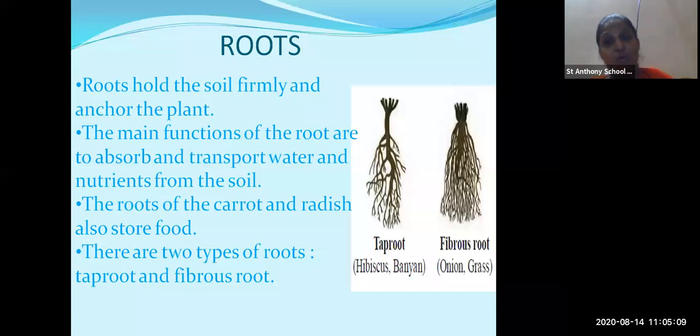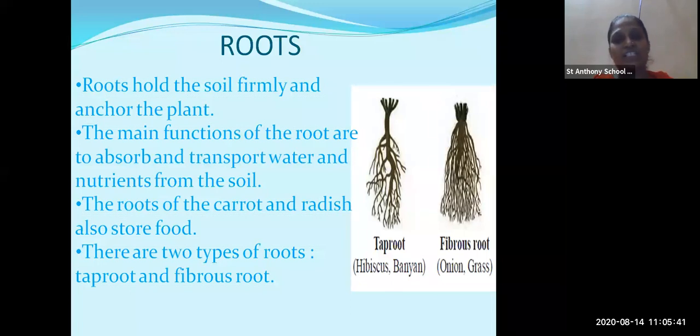Now you can see fibrous root. What is the difference in both the roots? Here you can see a bunch of thread-like roots growing from the main root. Many hair-like structures are growing in a bunch, and it looks like a bunch. So this is called fibrous root. They are thread-like or hair-like structures.